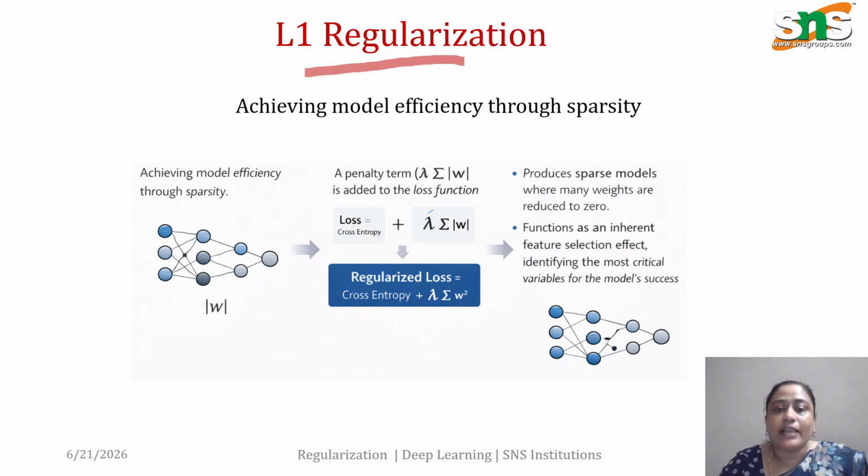So the next type is L1 regularization. Here the penalty term is added to the loss function with the help of the absolute value. This model helps to achieve efficiency through sparsity. So here this model produces a sparse model. That means many of the weights will be reduced to zero. If a particular item is not valid, then it will be made zero. So here the function has an inherent feature selection, which is very efficient in identifying the most critical variables for the model's success. So this is about L1 regularization.